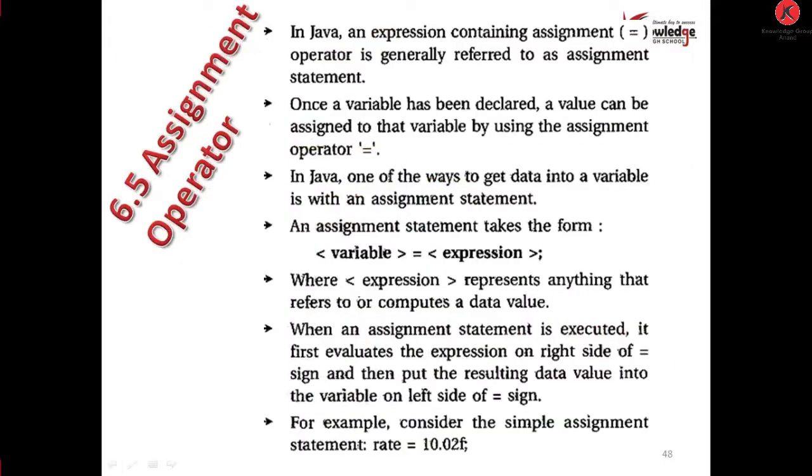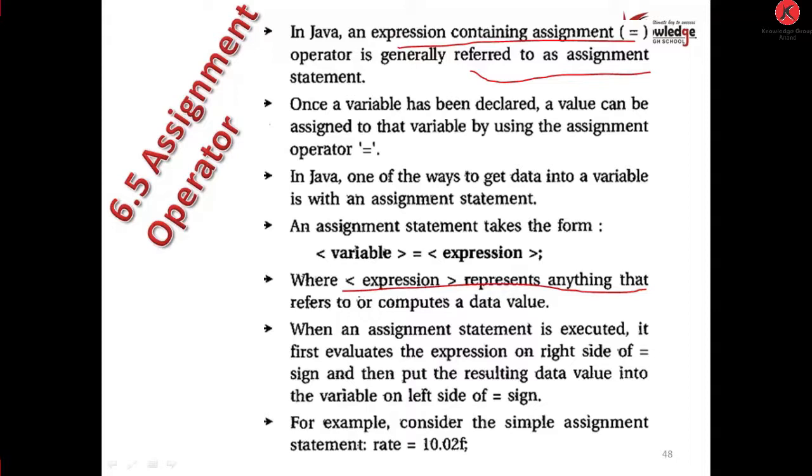Assignment operator. In Java, an expression containing the assignment operator, the equals sign, is generally referred to as an assignment statement. Once a variable has been declared, a value can be assigned to that variable by using the assignment operator =. In Java, one of the ways to get data into a variable is with an assignment statement. An assignment statement takes the form variable = expression, where expression represents anything that refers to or computes a data value.